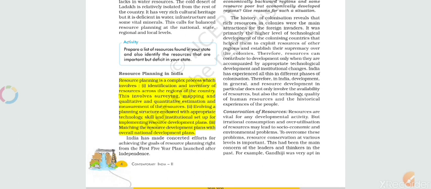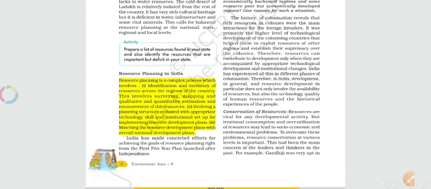We have to identify which particular area of our nation, which particular state, has that resource. For that, we will do some kind of surveys and mappings, and find out the quality of that particular resource and how much quantity we have in that region. We have to figure it out.